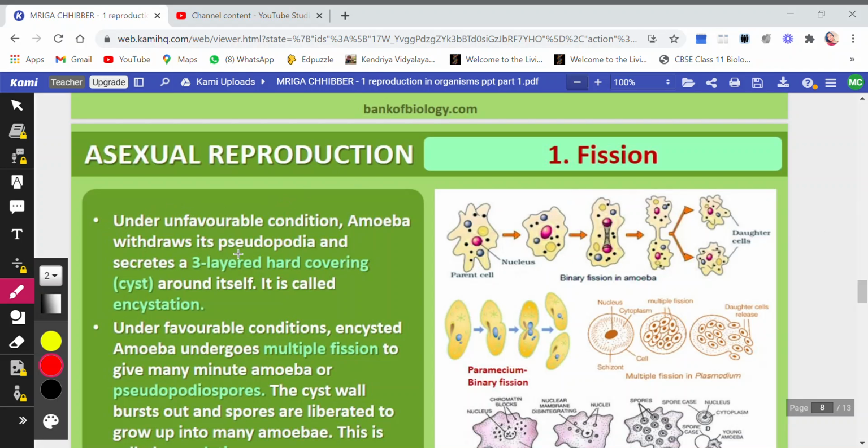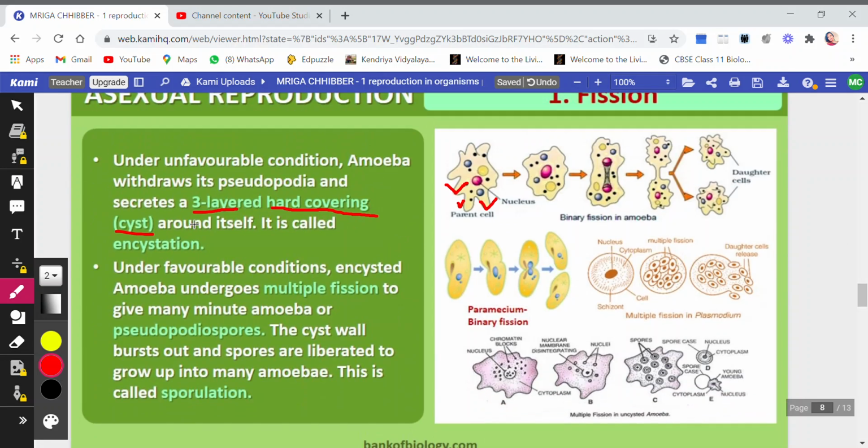Now as I have already explained to you, they are still mentioning the same things. You see, under unfavorable conditions, amoeba withdraws its pseudopodia. Generally amoeba has these pseudopodia, the extensions, but due to the unfavorable conditions, the pseudopodia are withdrawn, and it secretes a three-layered hard covering around itself, which is called cyst. I just told you they will form a cyst around itself. Now that cyst is three-layered.